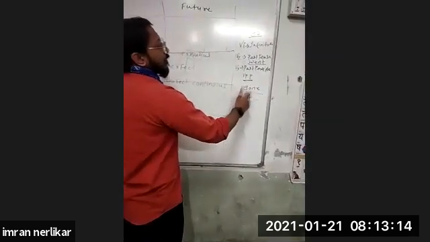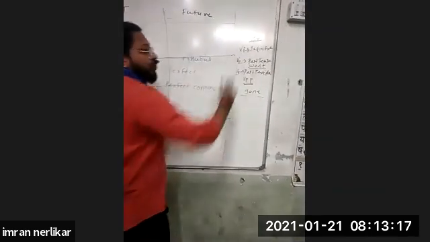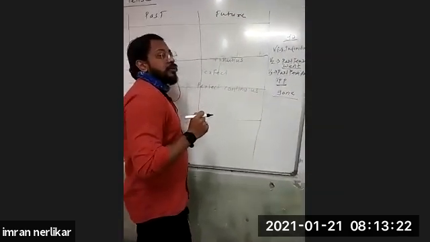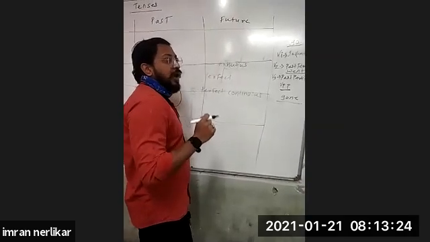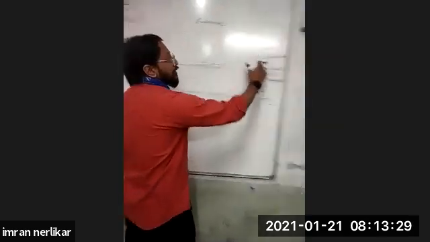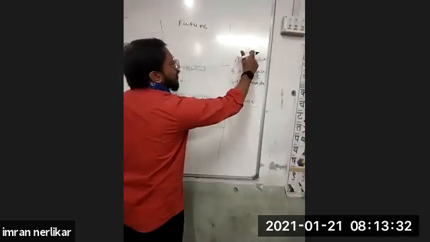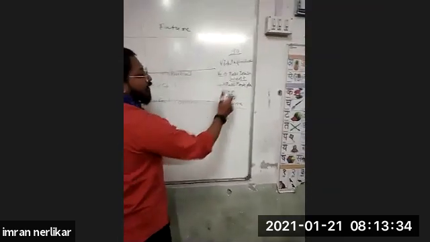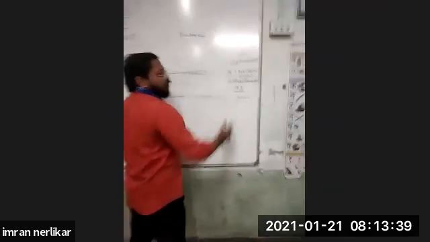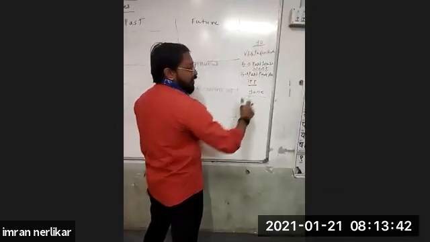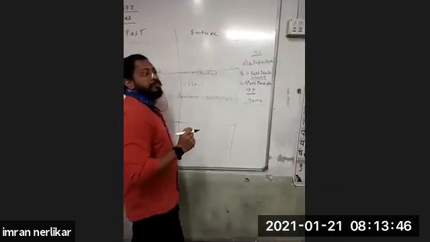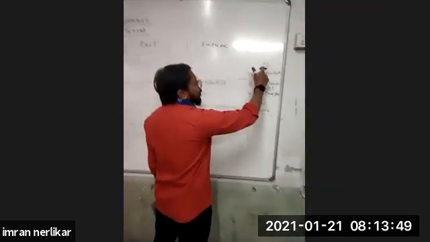For example, eat. Eat is the infinitive form. It is the first form of verb. No, you should not add anything to that. It is as it is, the first form of the verb. Okay. That's why it is called the infinitive form. Eat, past tense is ate, and third, past participle, is eaten. Eat, ate, eaten. For example, write, wrote, written. This is the first form, second form, and third form of that verb. Okay. Even, for example, play. Play, P-L-A-Y, play.